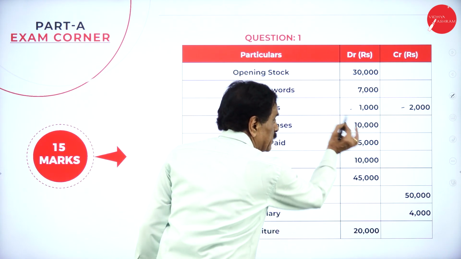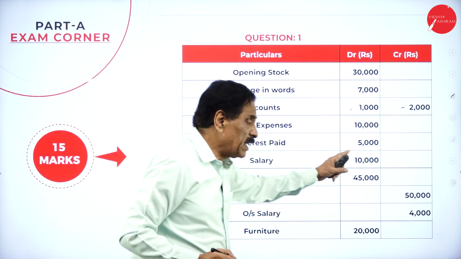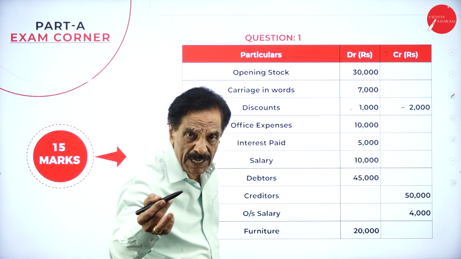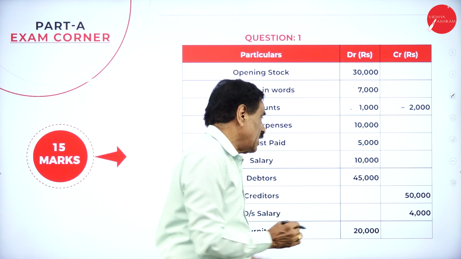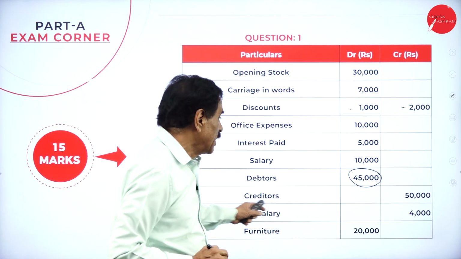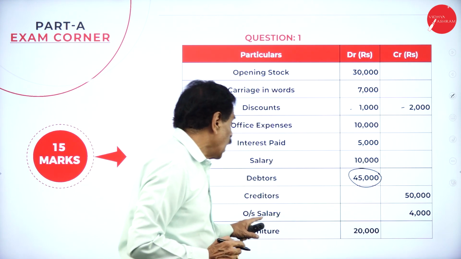Rent is an expense and expenditure, interest paid is an expenditure, profit and loss account. Salary is an expenditure, profit and loss account. Debtor is an asset. Debtor is an asset, creditor is a liability, outstanding salary.